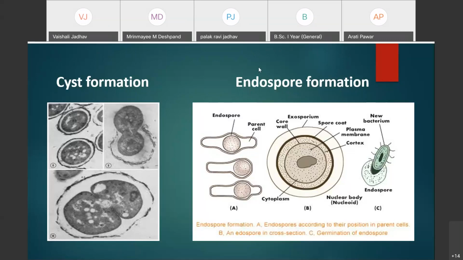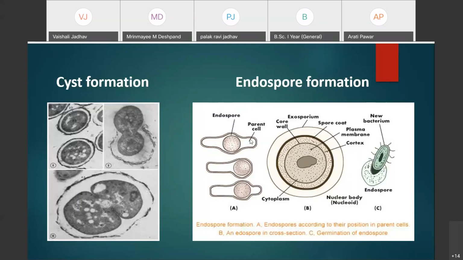But how are endospores different from cyst formation? In the cyst, we have discussed that the entire content of the bacterial cell is utilized for the formation of the cyst. But the endospore differs from the cyst in that only a part of the cell is utilized in the formation, and not the whole cell.